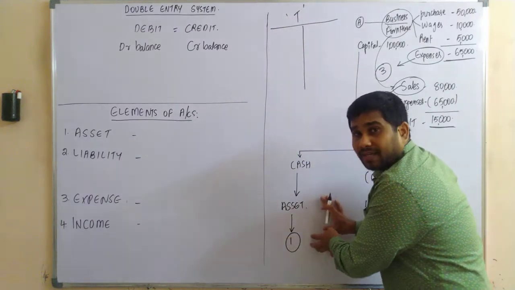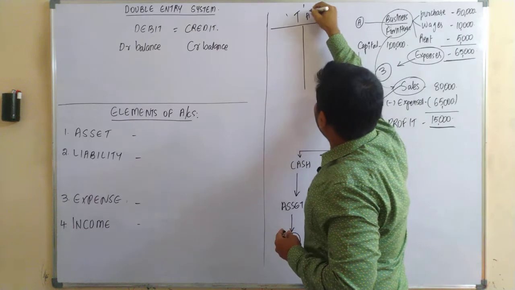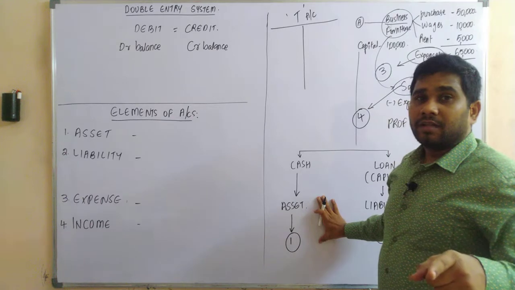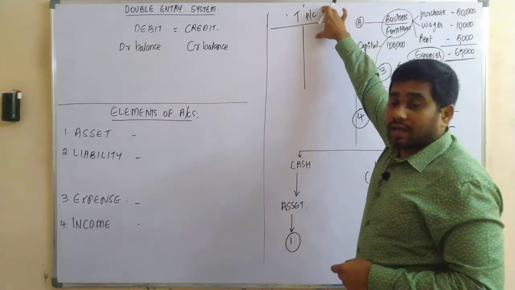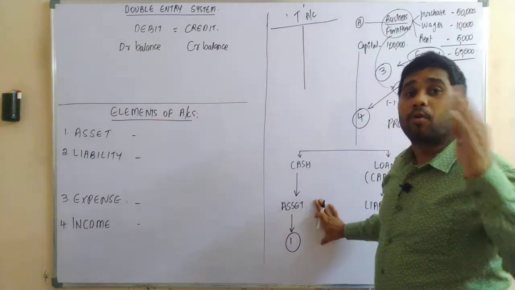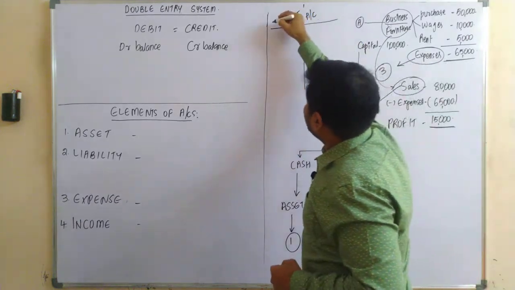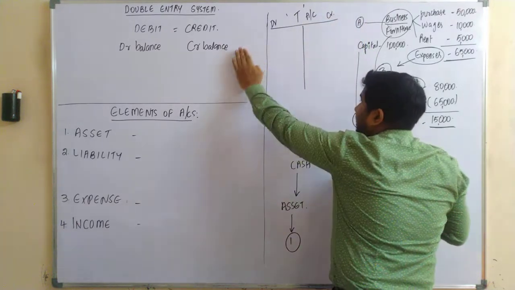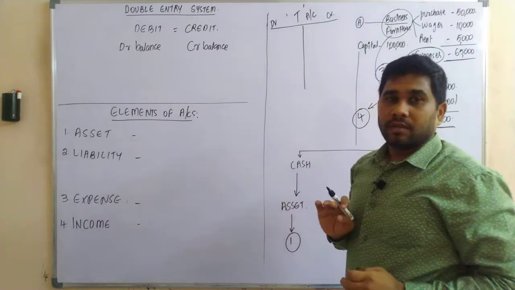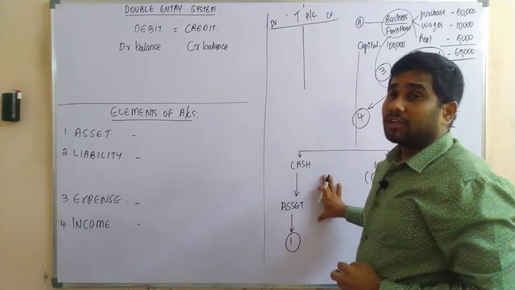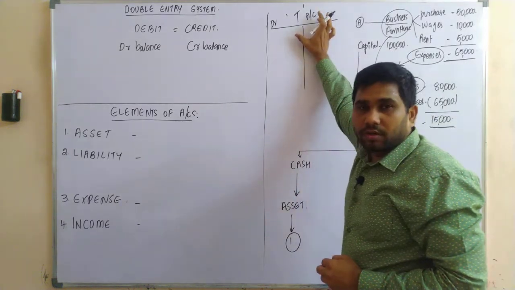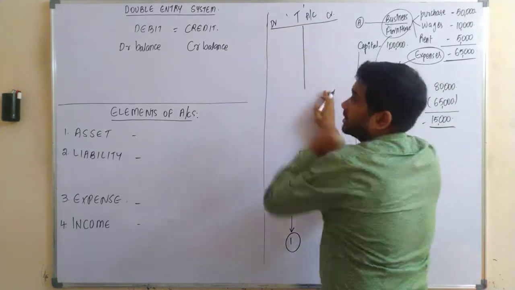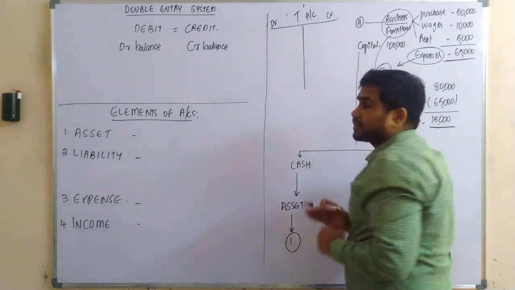These components need to be recorded in the T account. This T account is divided into two sides, that is a debit side and a credit side, your left hand side and right hand side.